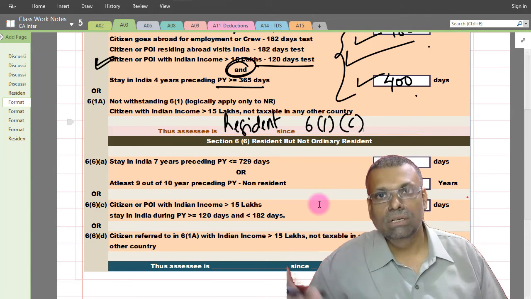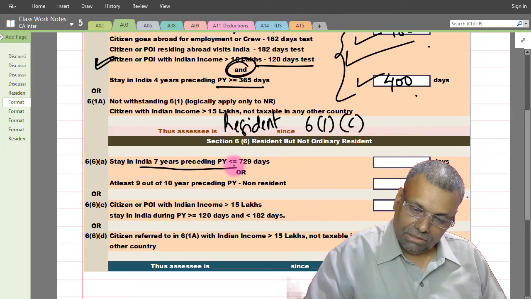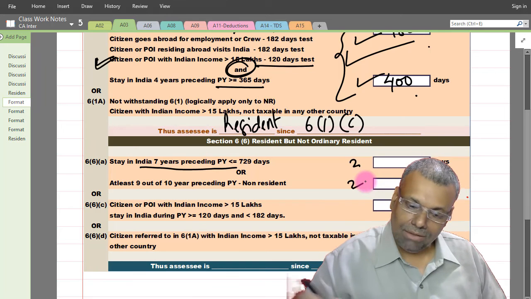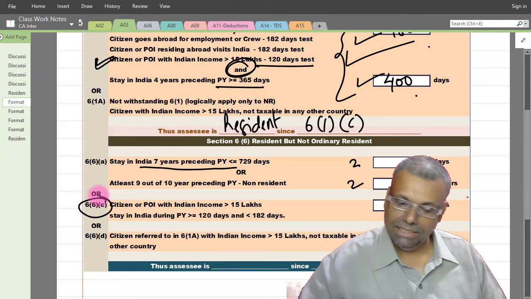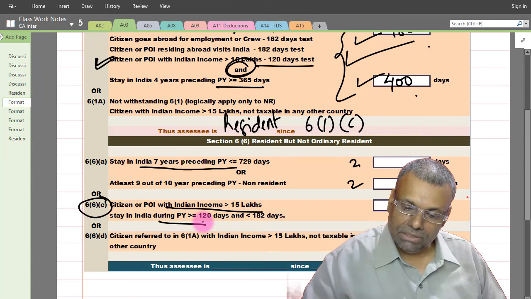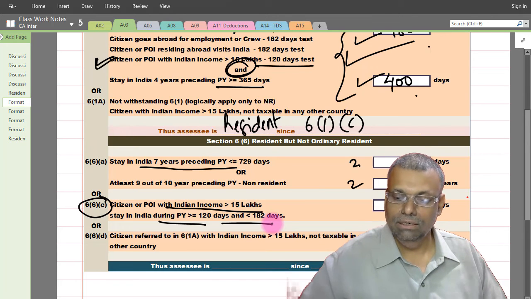Now see the resident but not ordinarily resident condition. The preceding 7 years stay in India data is not given, so let us ignore that particular point. However, this 6C, where Indian income is more and the previous year number of days stay is more than or equal to 120 and less than 182.